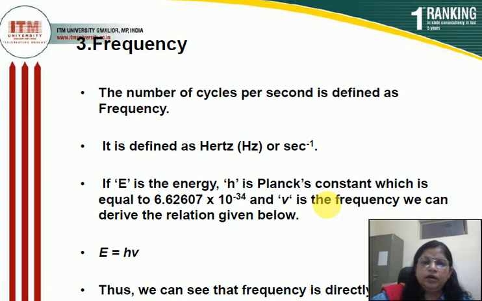According to Planck quantum theory, if E is the energy of a photon and nu is the frequency, then E is directly proportional to nu. But when we remove the proportionality, we get the Planck constant, that is h. E is equal to h nu. h is the Planck constant and its value is always constant, that is 6.62 into 10 to the power minus 34. So, frequency can be calculated with the help of the Planck quantum theory, that is E is equal to h nu, and it is the number of cycles per second.